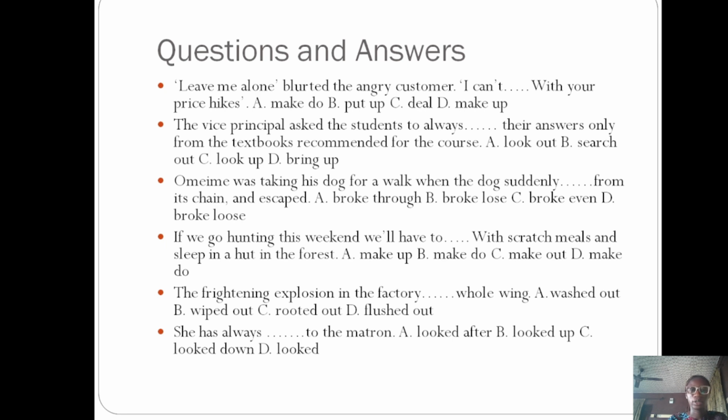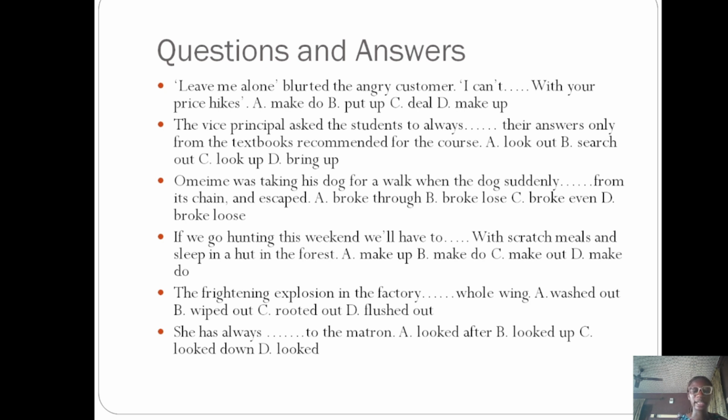The next question, Omeime was taking his dog for a walk when the dog suddenly dashed from his chain and escaped. A. Broke through. B. Broke loose. C. Broke even. D. Broke loose. The correct option is option D, because there we have the correct spelling of loose as we need it in this context. So to break loose, to escape.